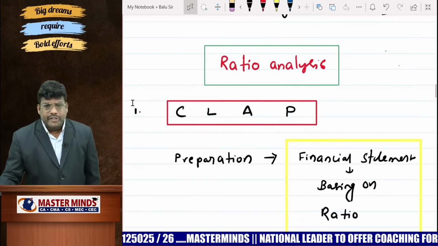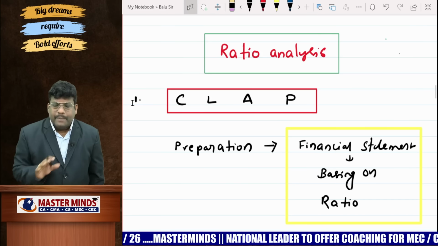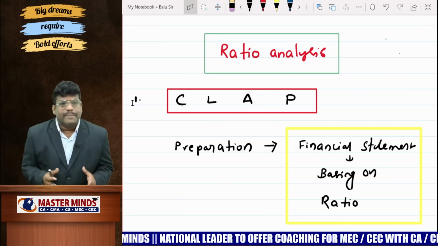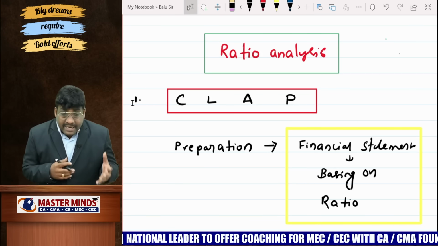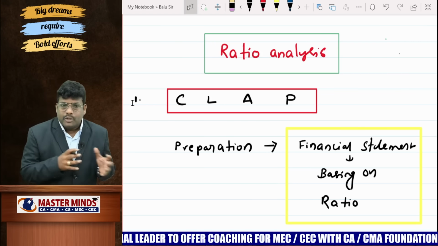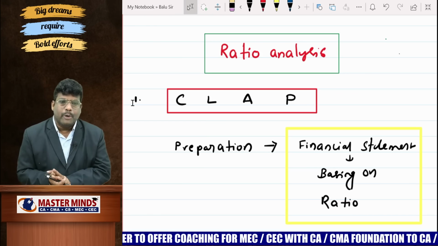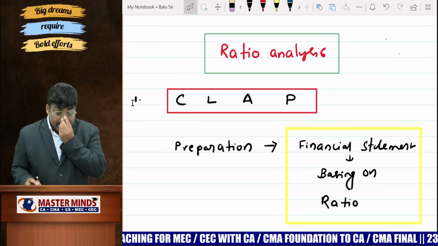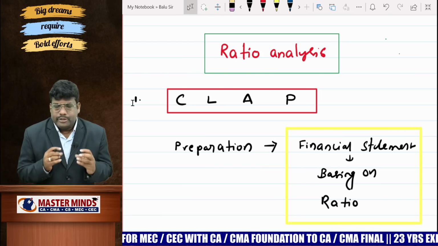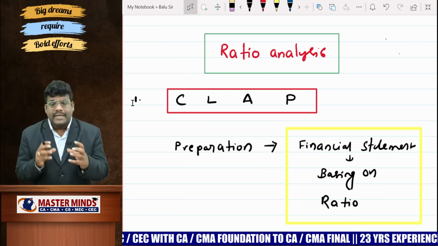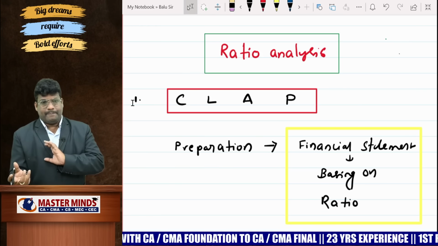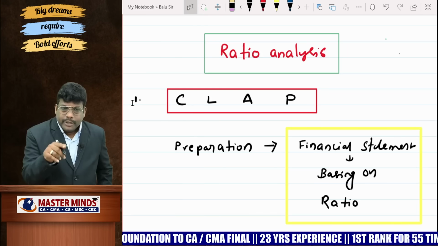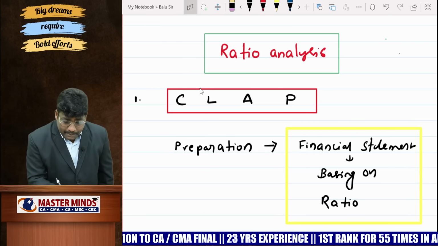Thereafter, ratio analysis. A company's financial statement alone could not provide all the needed information to the stakeholders. By analyzing the financial statement with the support of ratios, one will reach a conclusion about the financial performance of the company. That's why ratio analysis plays a very important role. But you should not mug up ratios. You should understand what we are comparing: what is the numerator, what is the denominator, and by comparing what to what you are going to get it. You have to find it out.